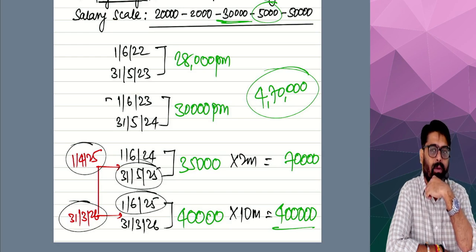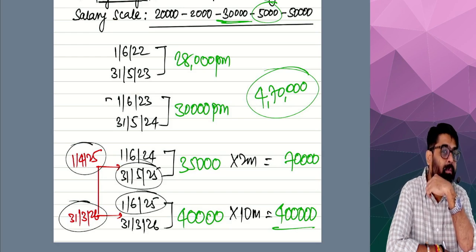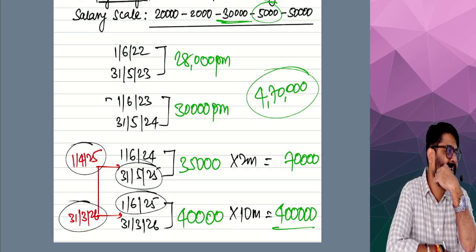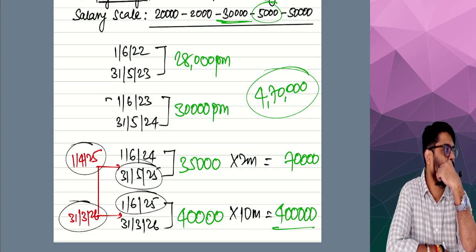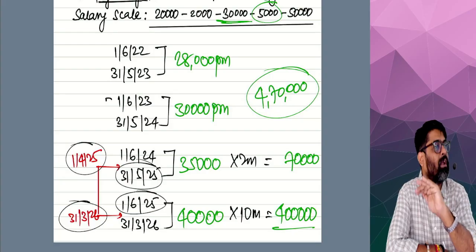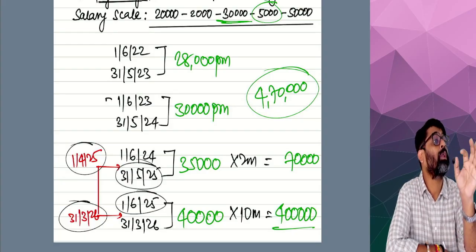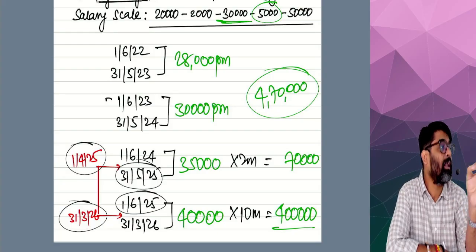Everywhere now you have calculated assuming that the salary becomes due on the last day. April month salary becomes due on 30th April. May month salary becomes due on 31st May. June month 30th June. So every month salary becoming due on the last day of that month.